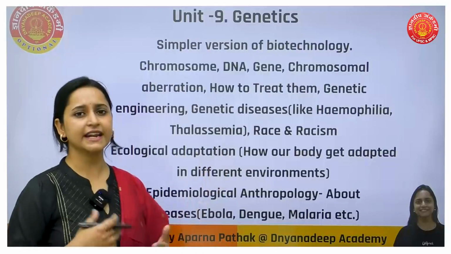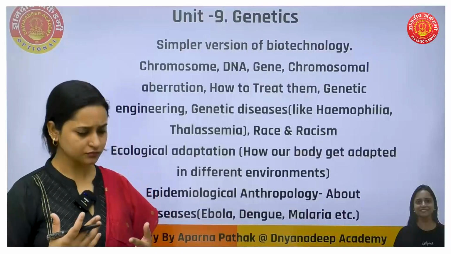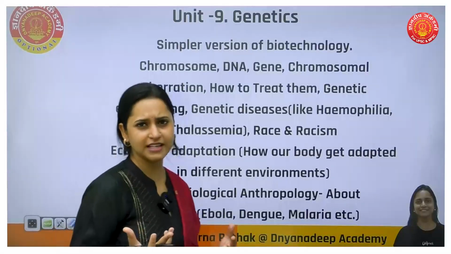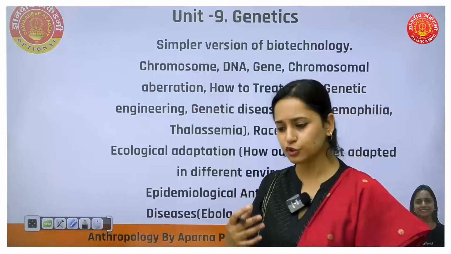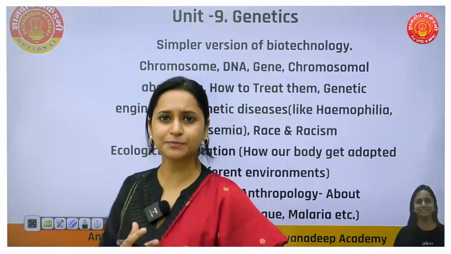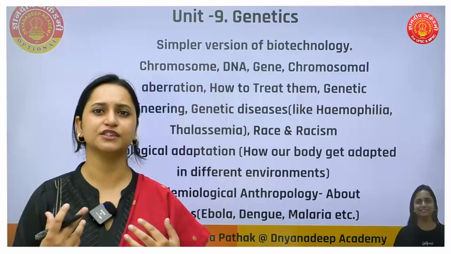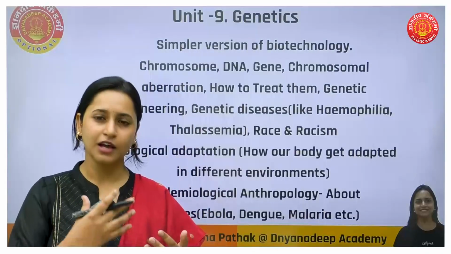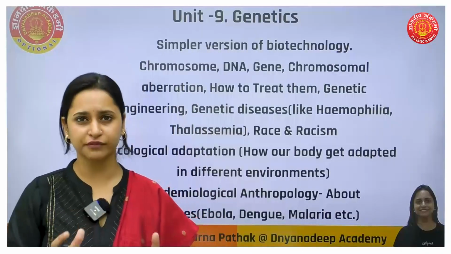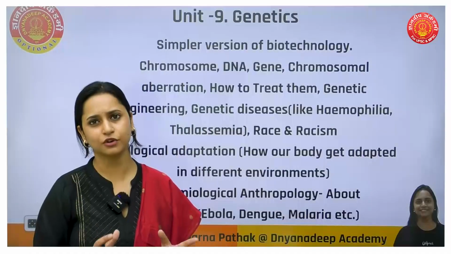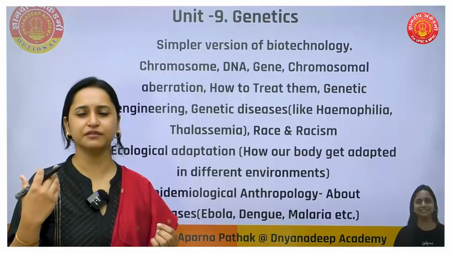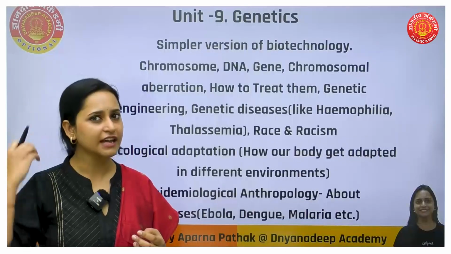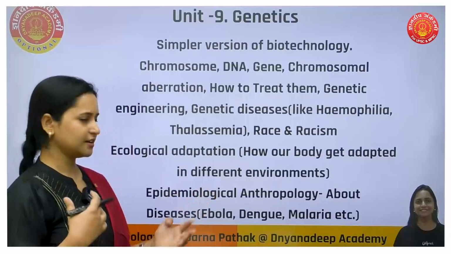Also we have race. So different types of race are there: Mongoloid, Caucasoid, Negroid. So people of different races have different features based on different factors, geographical factors, climate factors, or other reasons also. Mongoloid people have different facial features. Negroid people have a different type of hair. So those come under race.